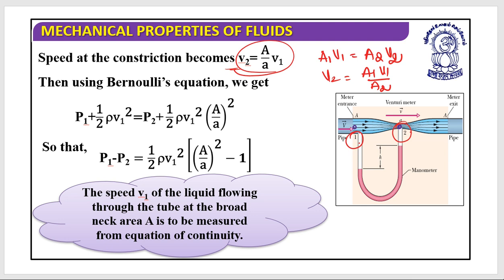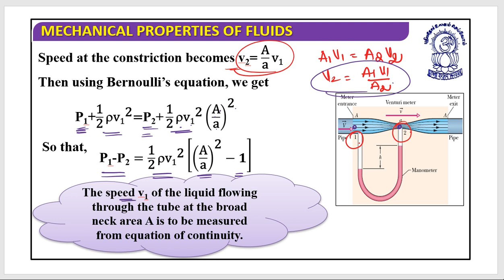From this I can have P1 plus half rho V1 square equals P2 plus half rho V2 square, but I have replaced V2 by its value, so it's A1 by A2 whole square multiplied by rho into V1 square. The pressure difference P1 minus P2 equals half into rho into V1 square multiplied by bracket A1 by A2 whole square minus 1.